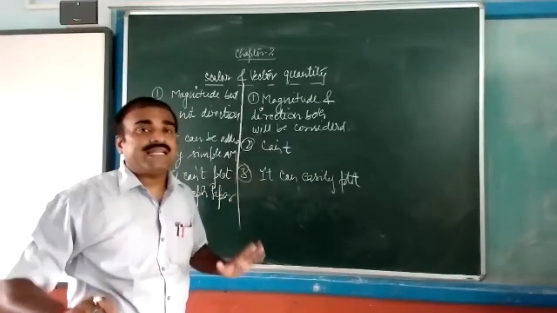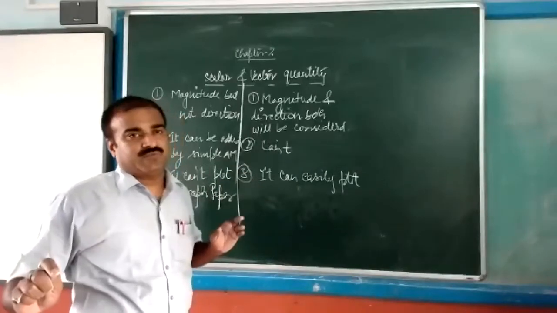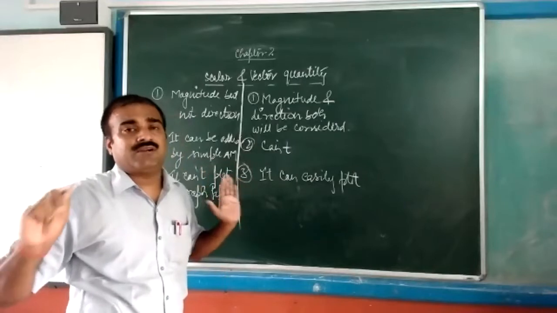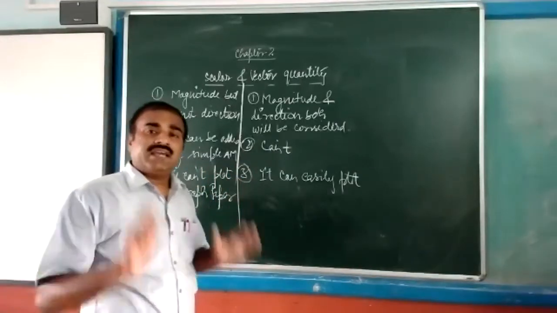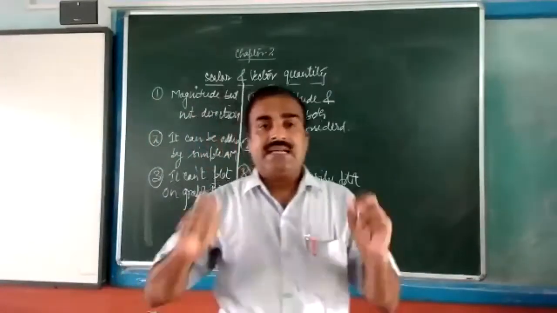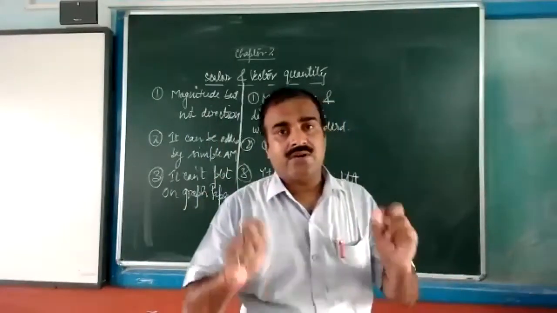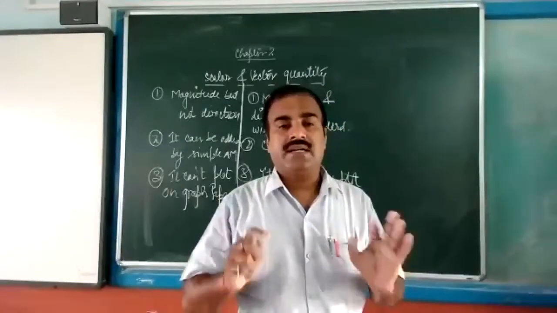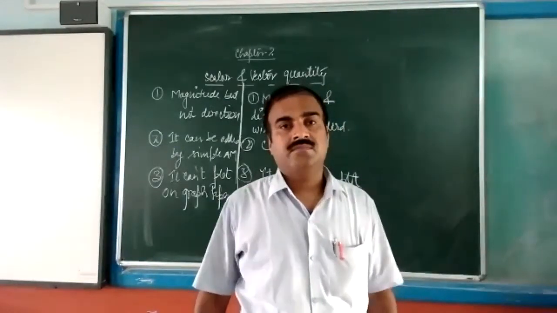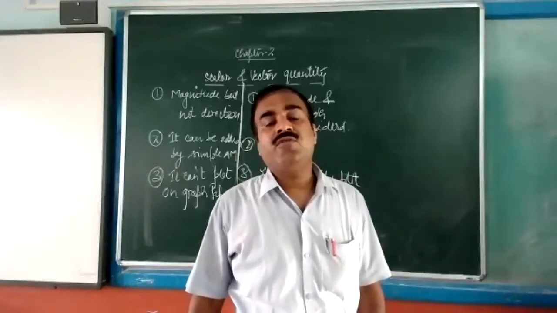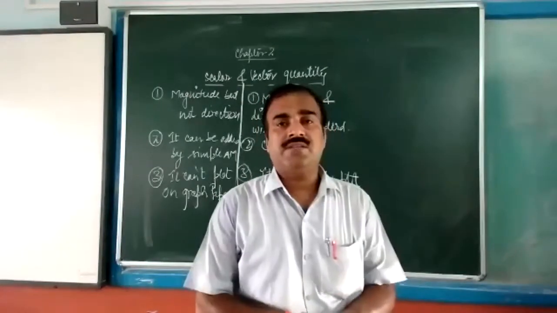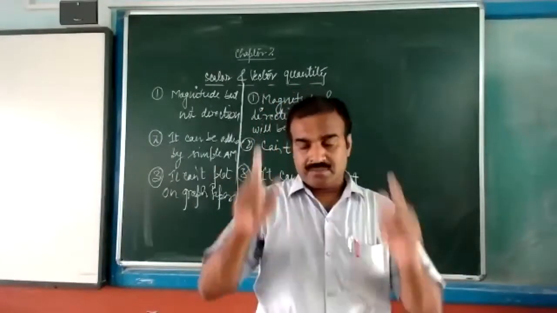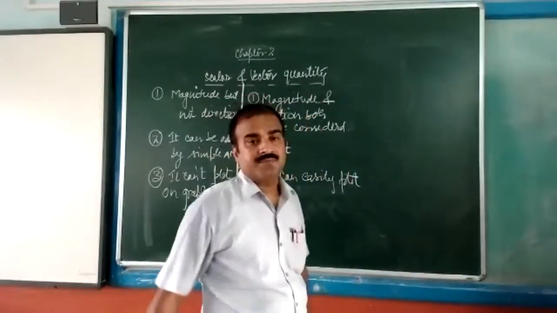If no direction, graph will not be possible. If direction is there, graph will be possible. Simple funda to draw the graph. Magnitude will also always be positive. Magnitude means we have to take the mod also.